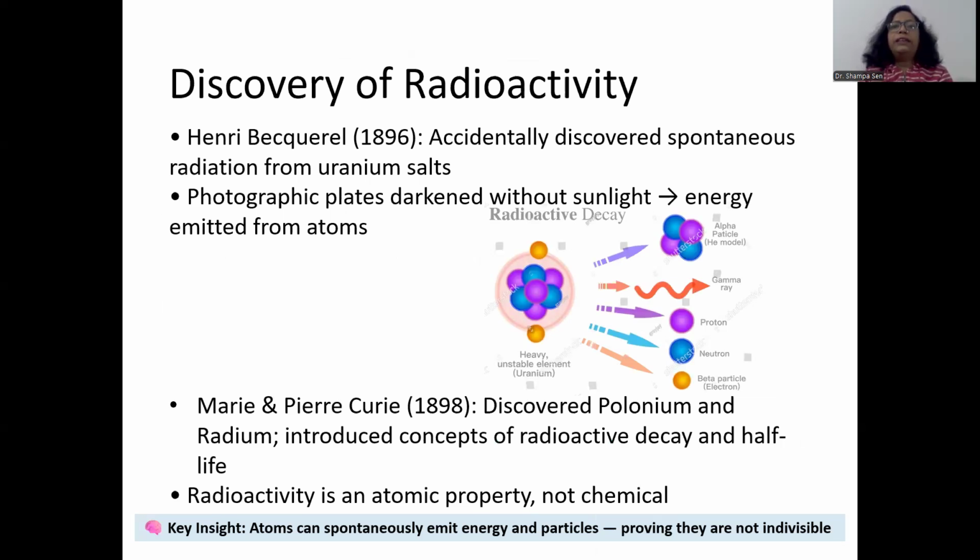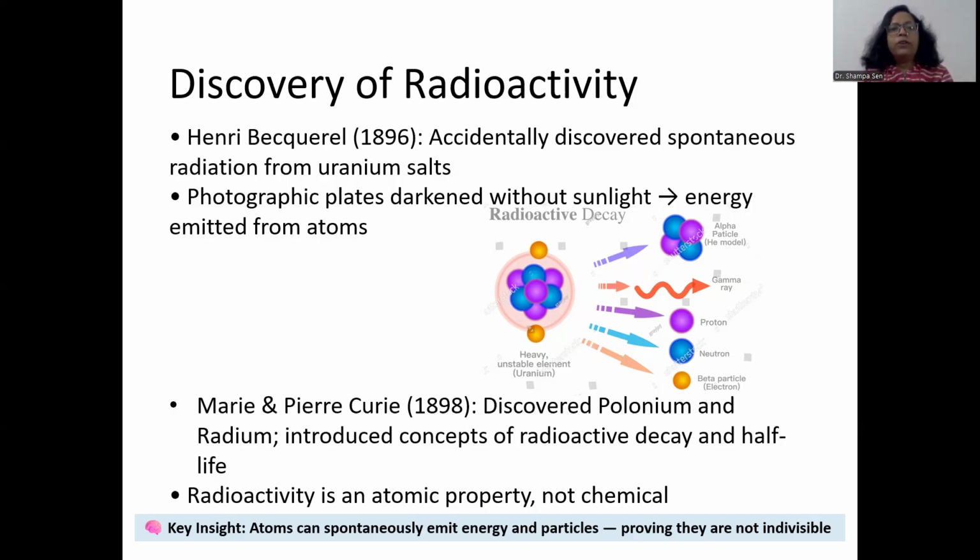Then in 1896, almost a decade after that, radioactivity was discovered accidentally by Henri Becquerel. What happened actually during that time, photographic plates were developed by keeping them under sunlight. So in Becquerel's lab, some photographic plates could not be developed that day, and they were kept in the dark for the next day so that they could be developed when the sun comes up.